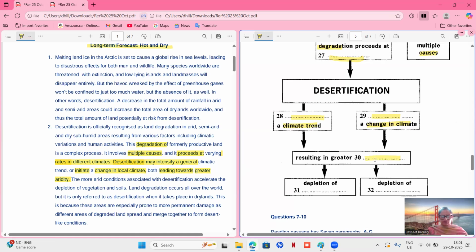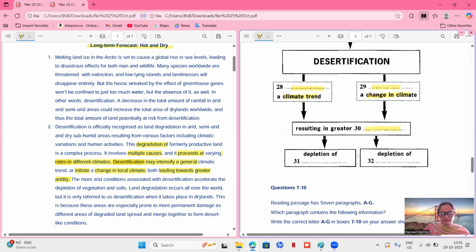All right. So aridity, and after that depletion of dash and depletion of dash. So we have to find these two things, depletion of one and depletion of two. So we have to find the word depletion. Okay, right, depletion.